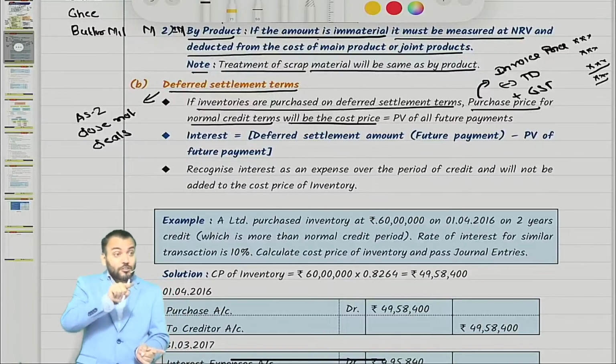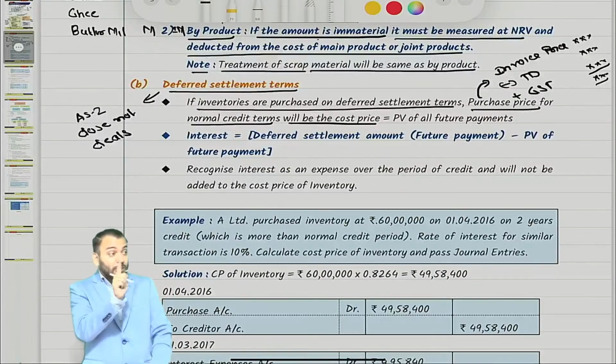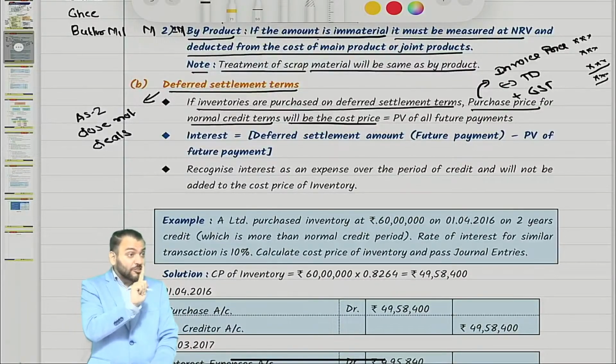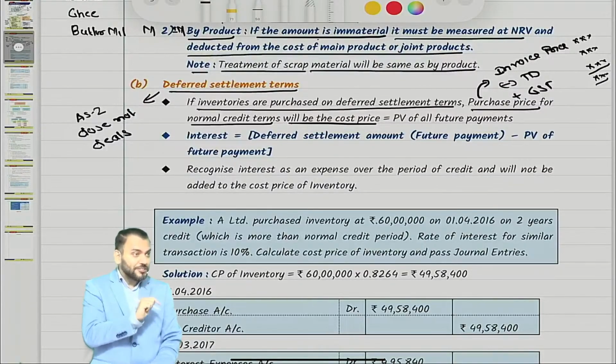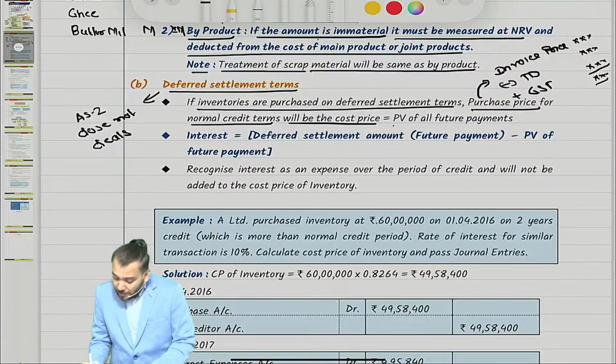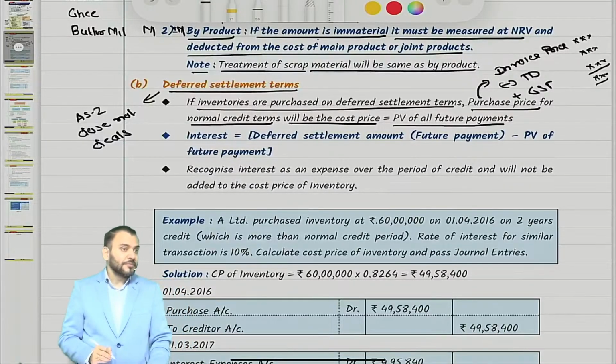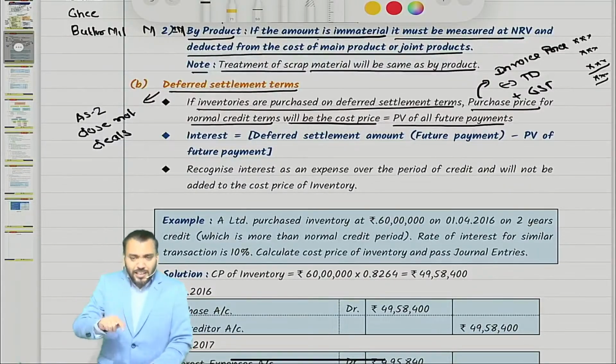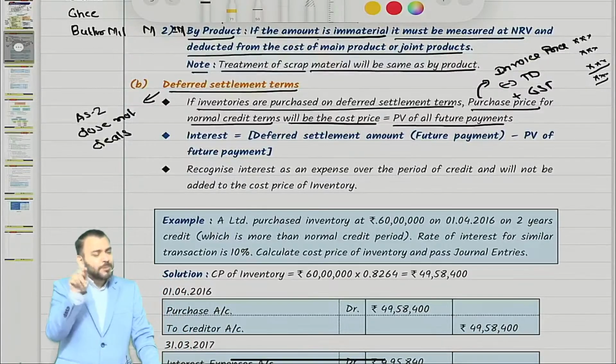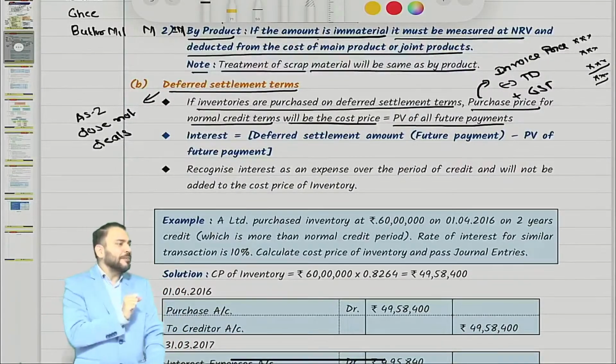So the purchase price at normal credit terms will not include directly attributable expenses to bring the inventory to its present location, because that is cost of purchase. Or it can be the present value of all future payment. Now I can say future payment minus present value of future payment will be the interest element.